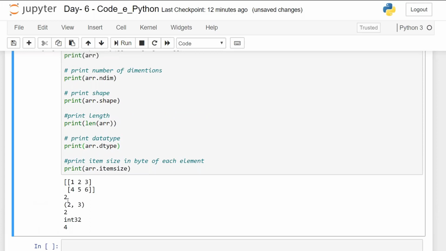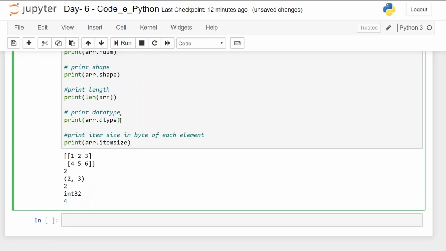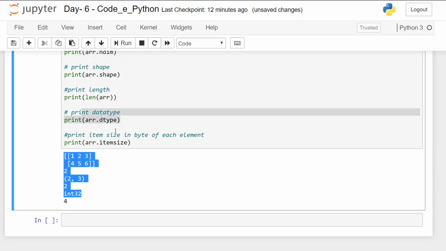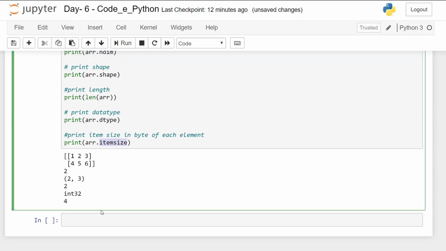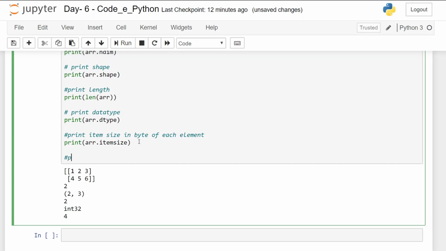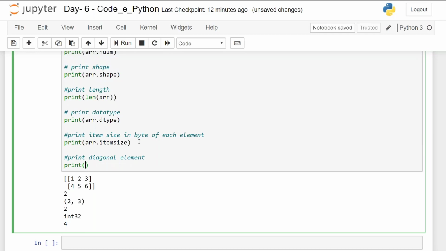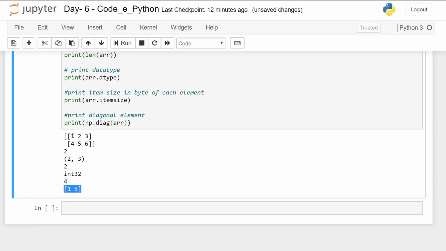Now what is the dimension? That is 2. What is the shape? 2 and 3. The length comes out, the data type is integer 32, and the size of each element, an integer, will always come out to be 4. If I want to print diagonal elements, I'll write print np.diag of the array. So the diagonal elements are 1 and 5.